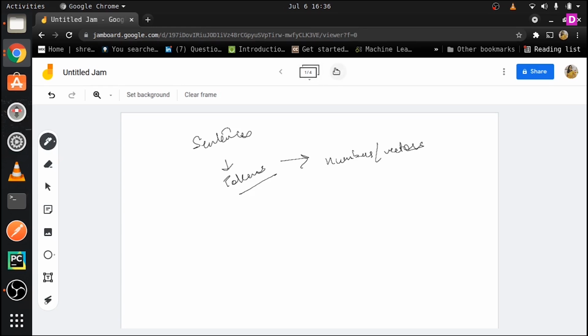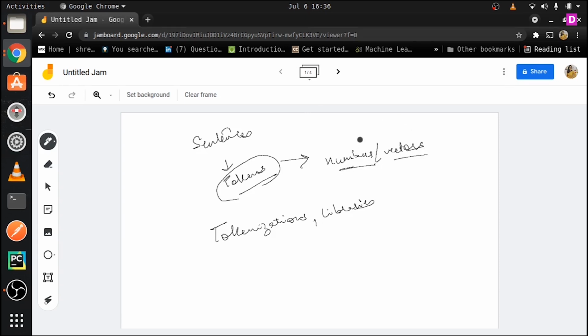See, in the last class what we have done is we have gone and understood about different methods of tokenizations, and we talked about some libraries. So now we will talk about what happens once you have the tokens extracted, right? So now you have a sentence, you have the tokens. So the next thing you will have to do is convert those tokens into numbers or vectors.